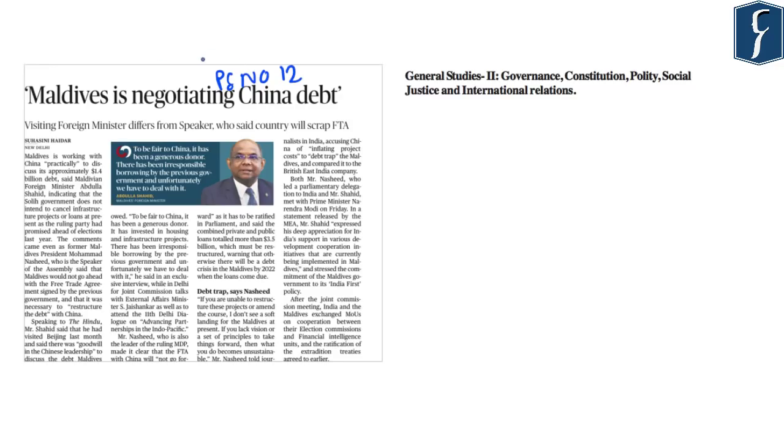Now, in this article on page number 12, the foreign minister of Maldives is visiting India presently, and he has said that Maldives is negotiating the debt from China. Now, this step of the Maldives becomes important because previously the former president of Maldives, Mohammad Nasheed, who is also from the ruling party and is the Speaker of the House in Maldives, had said before the elections that Maldives will scrap the free trade agreement with China. However, the statement by the foreign minister of Maldives indicates that the present government does not intend to cancel the infrastructure projects or loans at present as the ruling party had promised ahead of the elections last year.